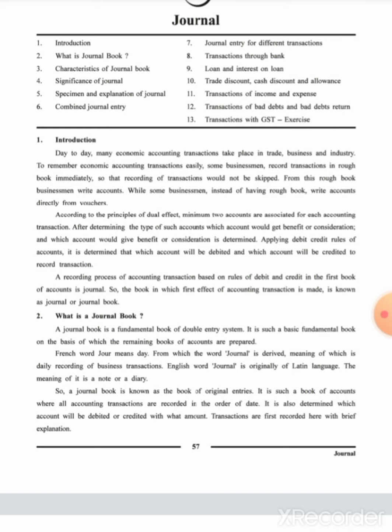For any trader it is not easy to remember all the transactions, because on a daily basis a trader has lots of transactions. So traders record all the transactions in a book which is called a journal book.